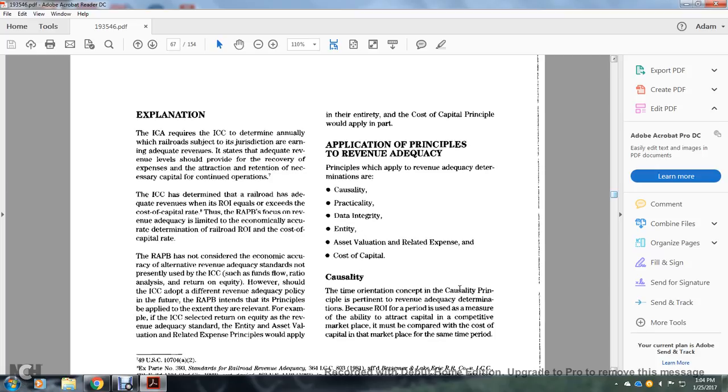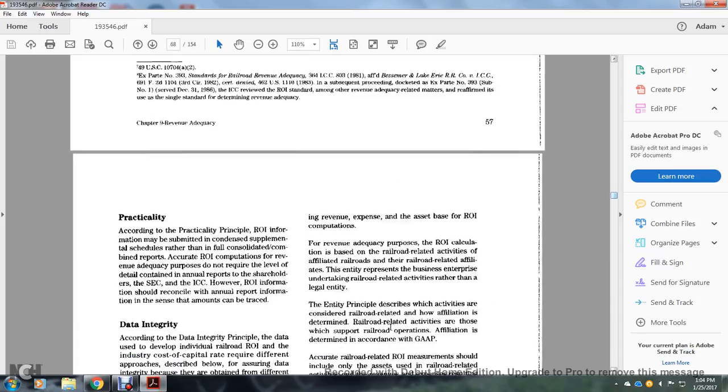The time of operation constant of the causality principle is permanent in the revenue adequacy determination, because the required return on investment for the period is used as the measure of the ability to attract capital in the competitive marketplace, and is measured by comparison with the cost of capital in the marketplace for the same period.